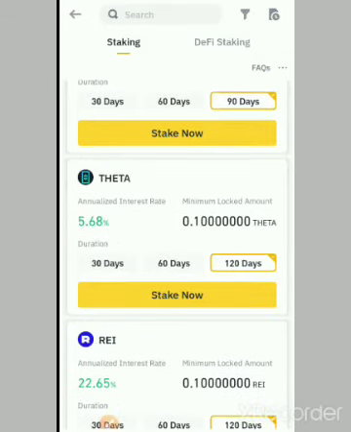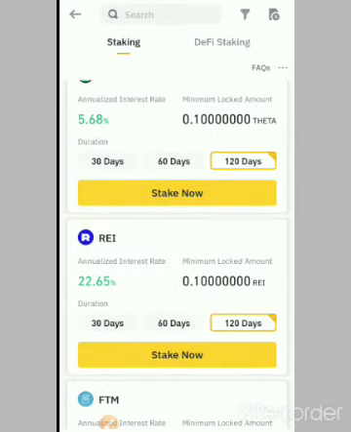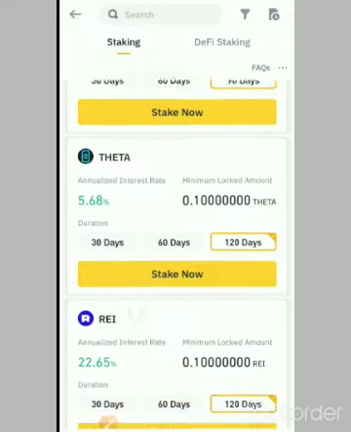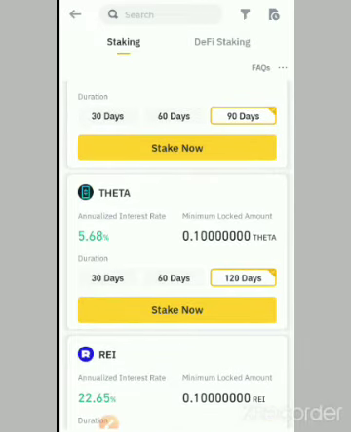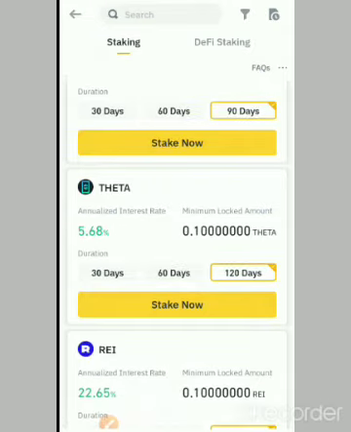So the percentage you're seeing here is not the most important, but the potential of the coin to appreciate. Even if the percentage is as low as 5.6, if the coin has the potential for growth and wider adoption, and the price can maybe go up to 3 times its value within 3, 6, 9 months, even though the percentage is not high, it will be a good idea to stake this kind of coin. I'm just giving this as an example, if you see that it has potential for growth.